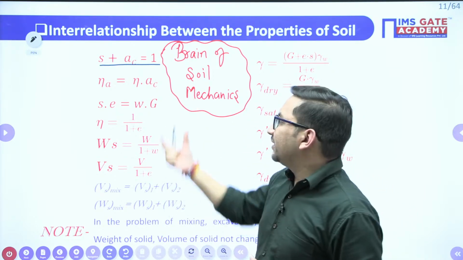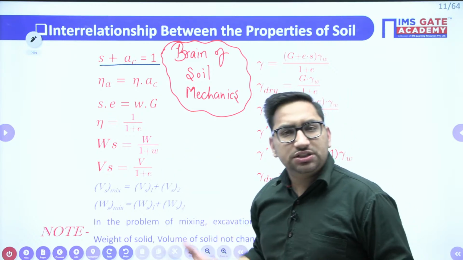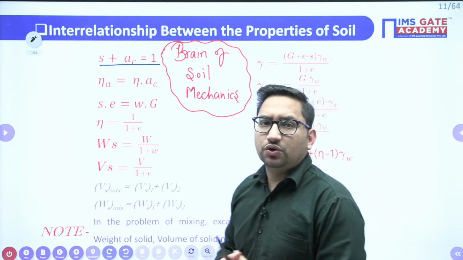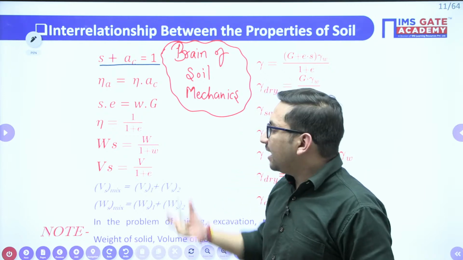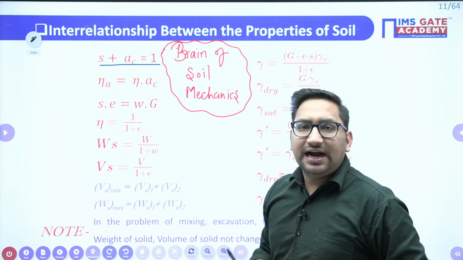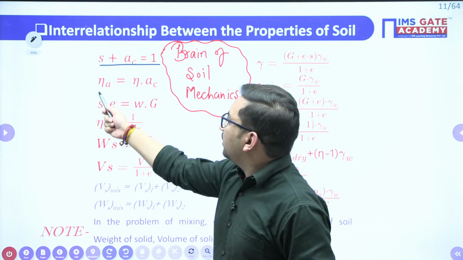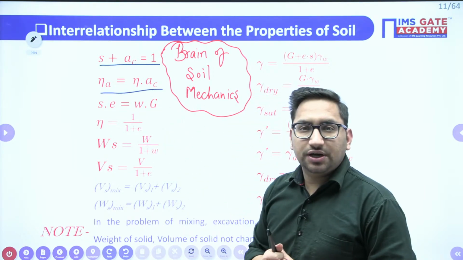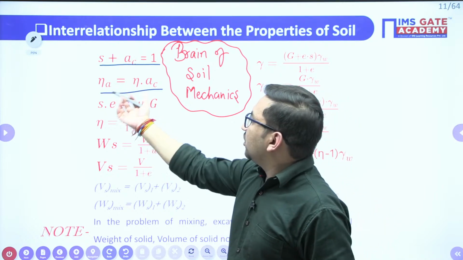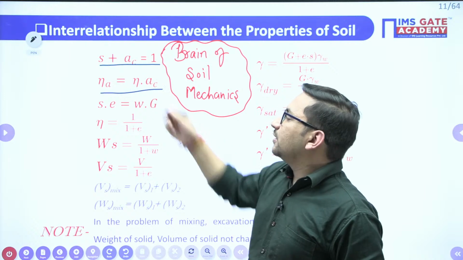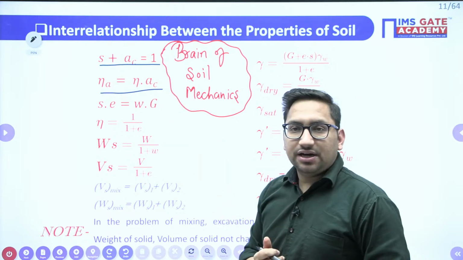I am not going to derive all these formulas, as we are more concerned about the questions and difficult concepts which I am going to discuss in this particular session. But I am just giving you a quick idea of what we have learned in the classes and what we need to implement in this particular session, right? Your percentage air content will be n into AC, where n is your porosity and AC is your air content, right?